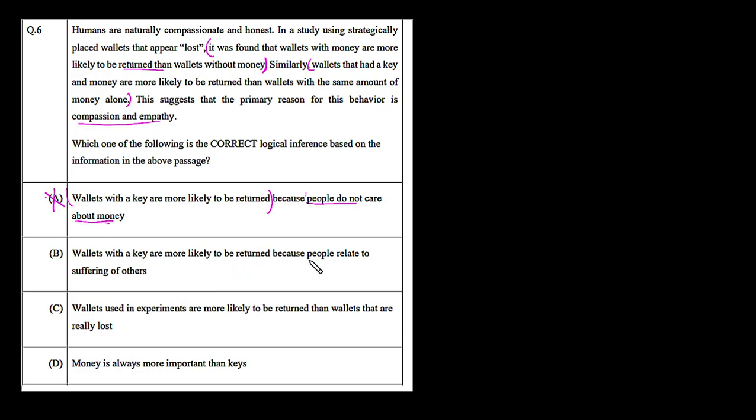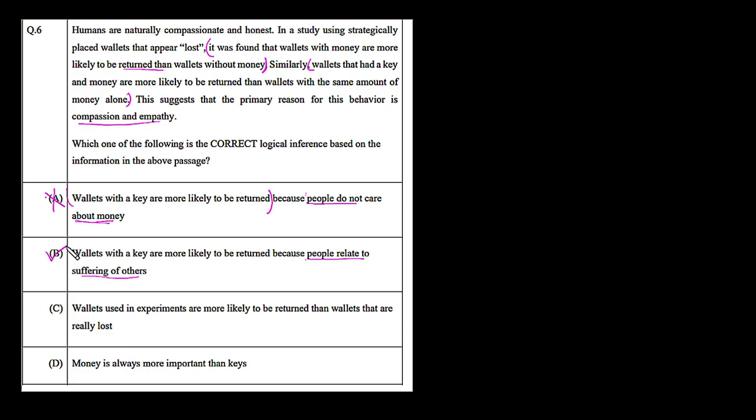So now here they have given the reason for this behavior, because people relate to the suffering of others. Yes, it is true, because you can see in the last line of this paragraph, this suggests that the primary reason for this behavior is compassion and empathy. That means people have more compassion for others who have lost their wallet. That's why a wallet with a key is more likely to be returned than the money alone. So people relate to the suffering of others due to the loss of important keys.